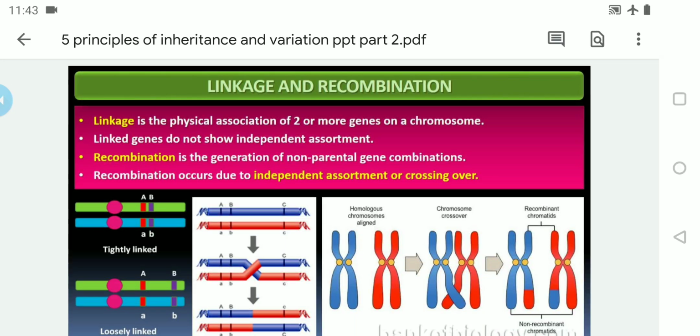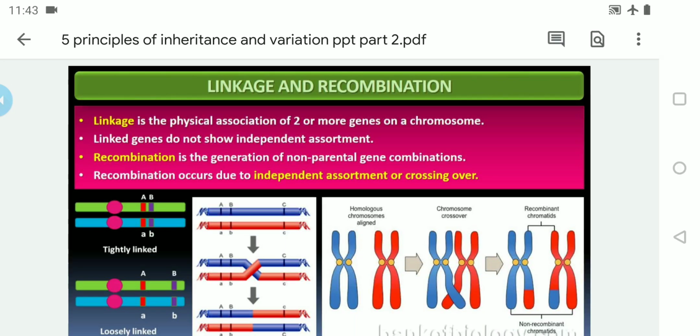I told you if two genes are placed close to each other and are inherited for a number of generations, it is called complete linkage. Incomplete linkage is when two genes are placed far apart and they separate due to the breakage of chromosomes. They are called incomplete linkage.